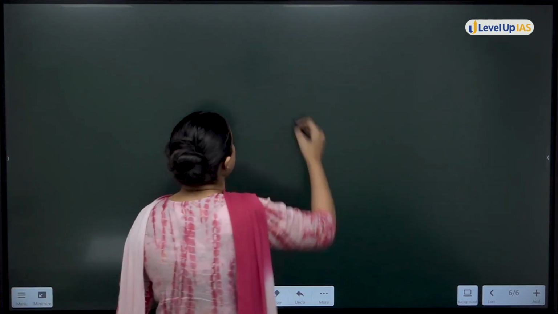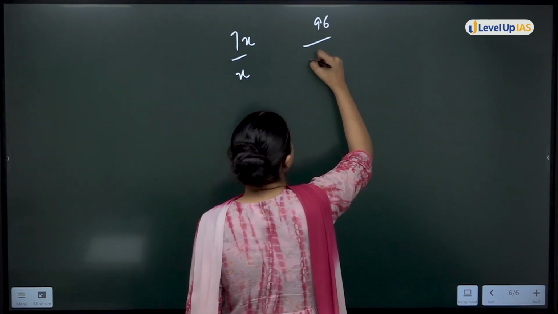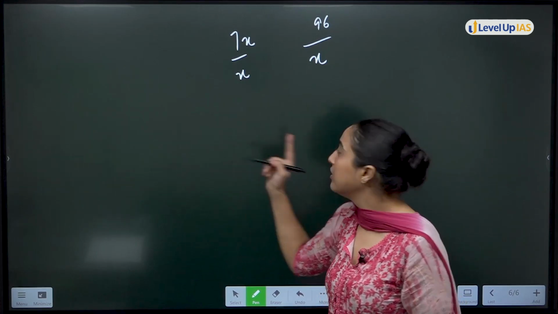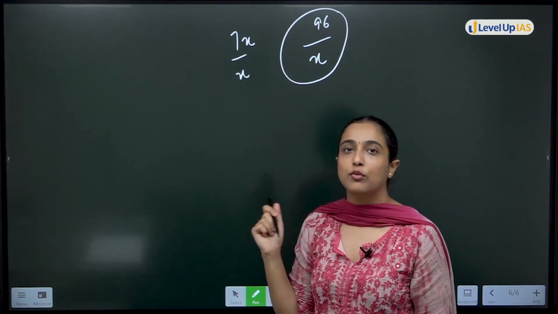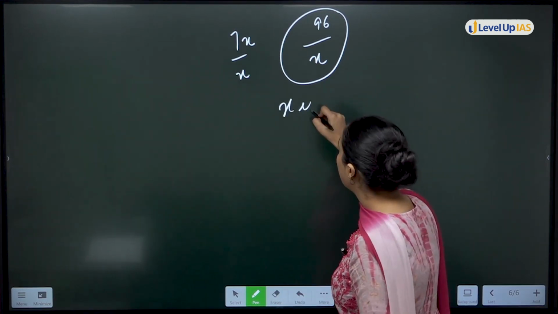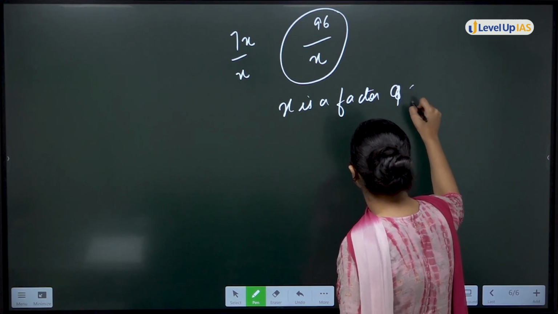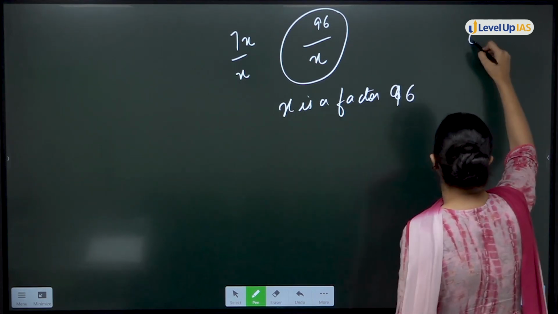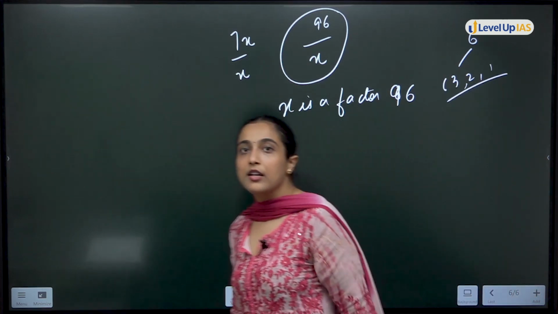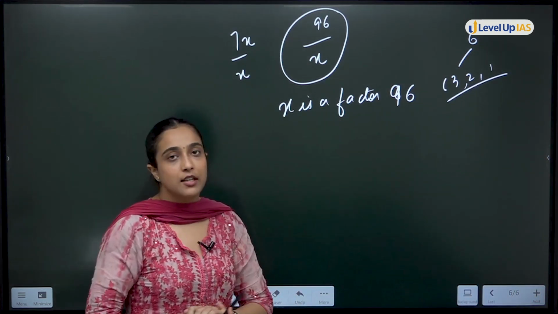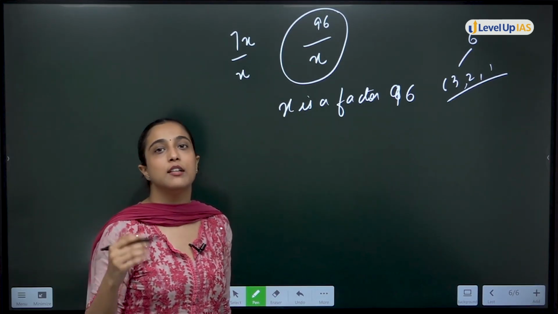Okay? This is what we will use here. You have 7x is divisible by x. 96 should also be divisible by x. Okay? अब 96 अगर x से divisible है, that means x is what? x is a factor. फैक्टर ही होते हैं ना जो डिवाइड करते हैं नंबर को. फैक्टर ऑफ 6 क्या बोले थे हमने? फैक्टर ऑफ 6 वर 3 2 1 6 itself, right? So x is a factor of 96. Now in this case what I have to do? You just simply have to find 96 के factors.